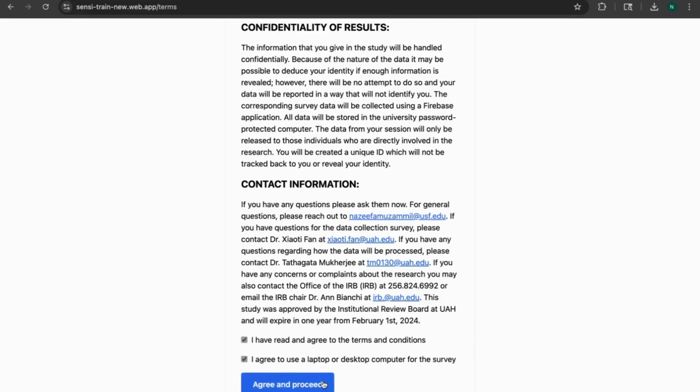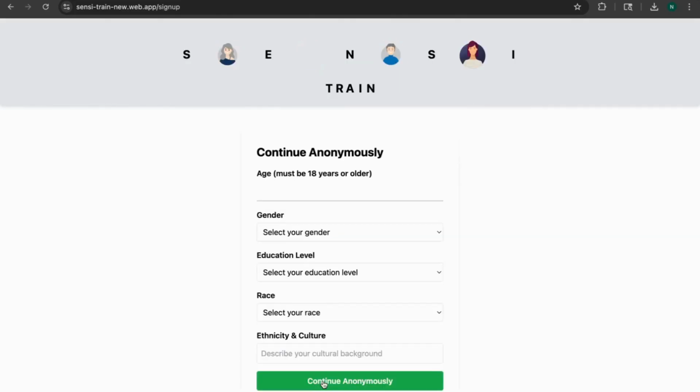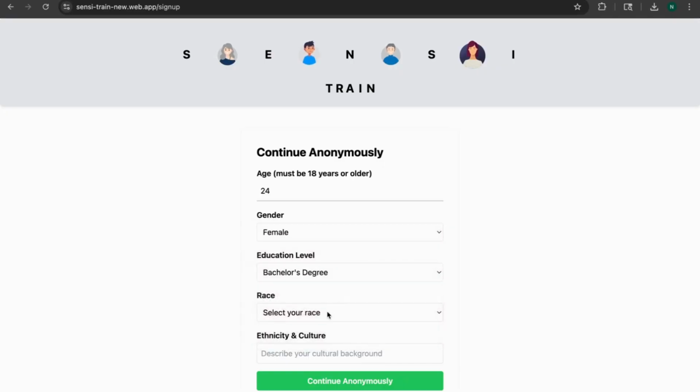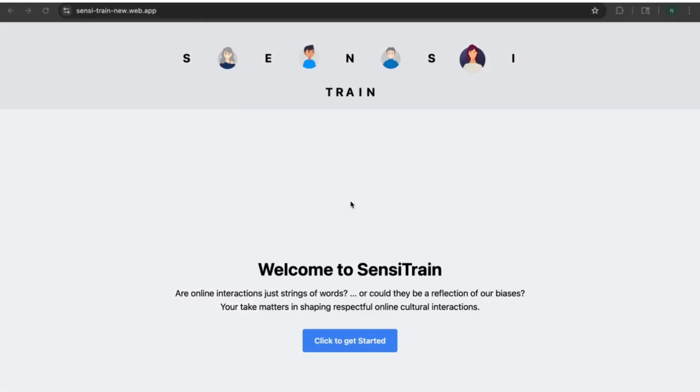Click Agree and proceed. Here we request you to provide non-identifiable information to help train our system better. So let's fill this out now. Once done, click Continue anonymously. Click to get started.